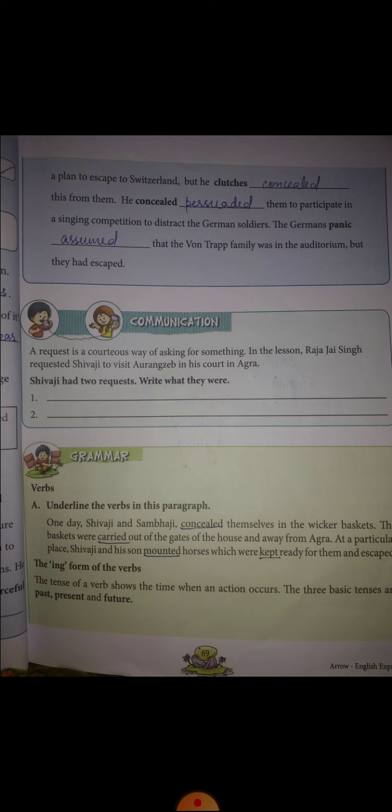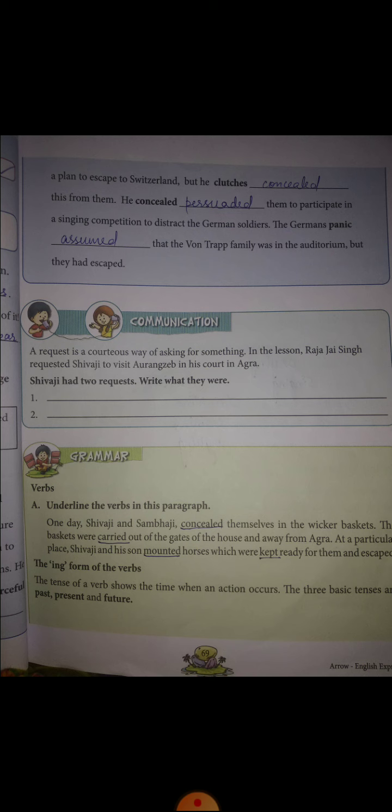There are several common verbs in English that are followed by ing. Stealing, walking, eating, working. So there are many verbs in English which are formed by adding ing to them. And when we add ing to a verb, it is used in the present continuous tense, which shows the time and state an action is in progress.